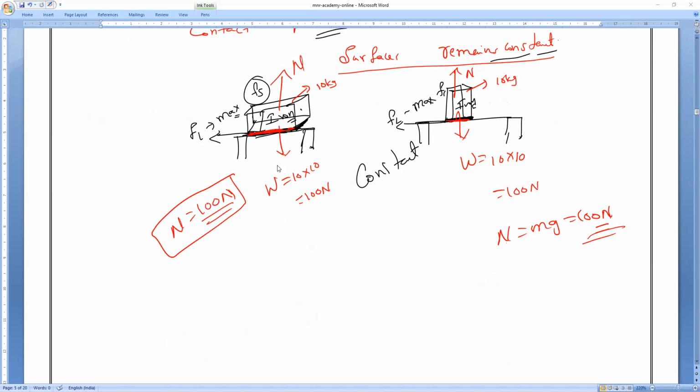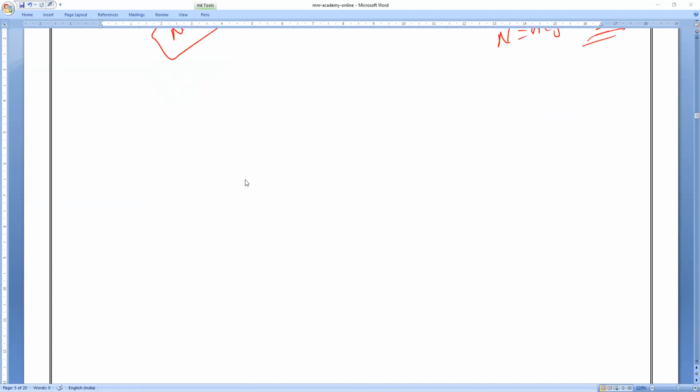So this is what we covered in today's class. Tomorrow's class we will study the experimental verification of the laws of limiting friction. Then we will go with the next types of friction, that is, kinetic friction. Kinetic friction is of two types: one is sliding friction, and the other is rolling friction. Sliding friction we can call dynamic friction, or even kinetic friction. The next type is rolling friction. We will study these frictions and the formulas.